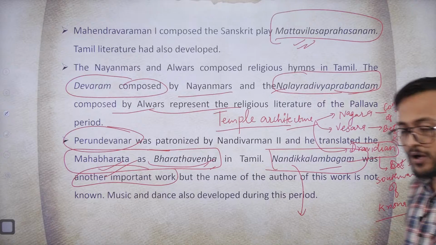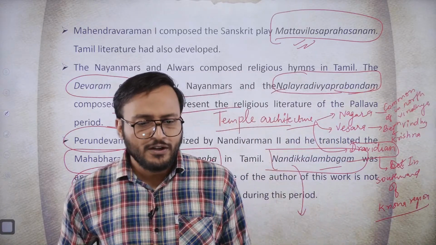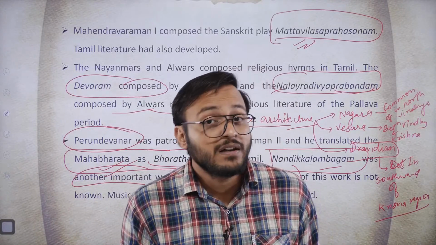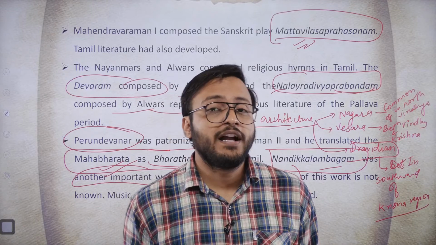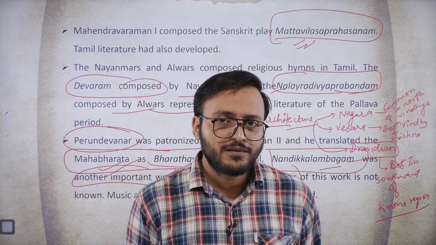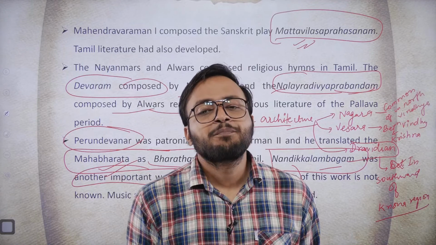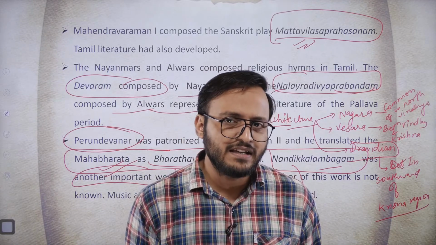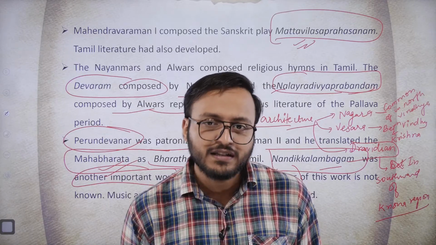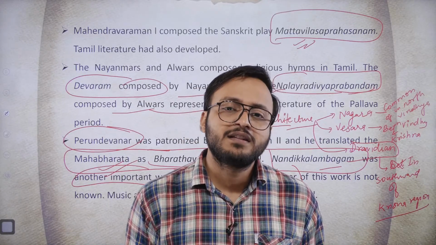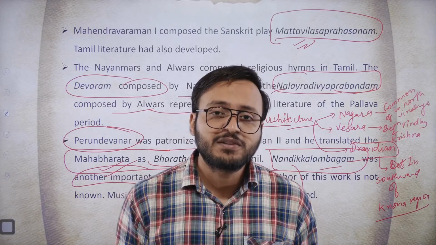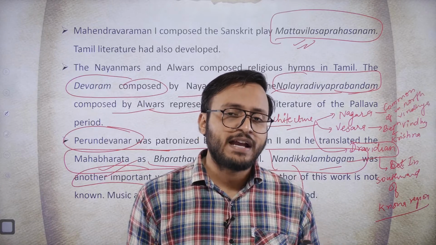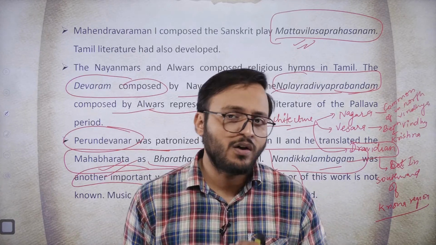Right, everyone? Now let me tell you one thing. Suppose you say, sir, the Krishna river flows in Maharashtra and Karnataka, in the north of Kaveri, and we also see temples of the Vesara style even in southern Karnataka, and in Tamil Nadu we also see temples of the Dravidian style. Some Dravidian style temples are present even in the Chhattisgarh region. Then you have to understand that exceptions are always there.